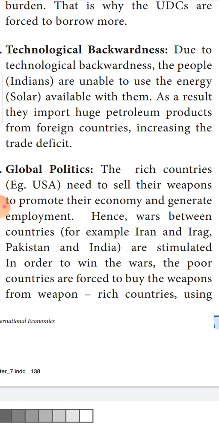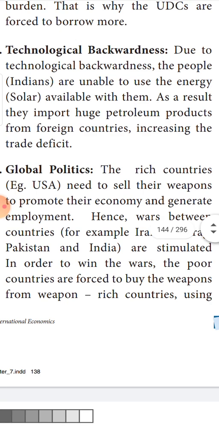The same is happening with respect to India and Pakistan. When war breaks out between India and Pakistan, definitely one huge country will support India, and another country will support Pakistan. The country who is supporting Pakistan will supply arms and ammunition to Pakistan. As a result, what will happen? The arms and ammunition which is produced by that country will be sold to Pakistan.